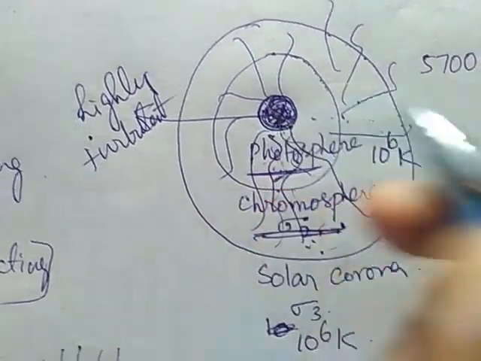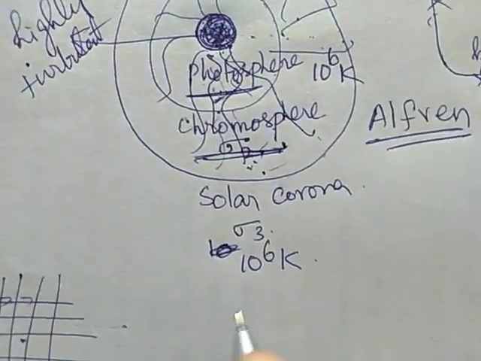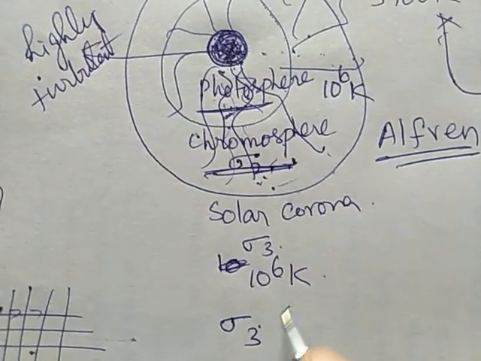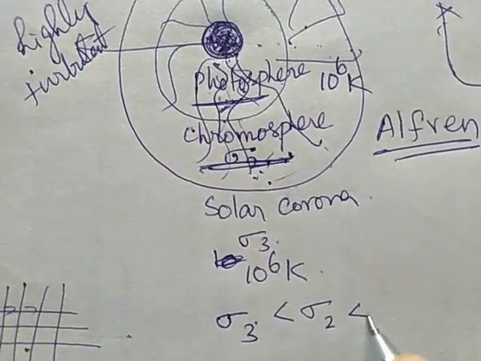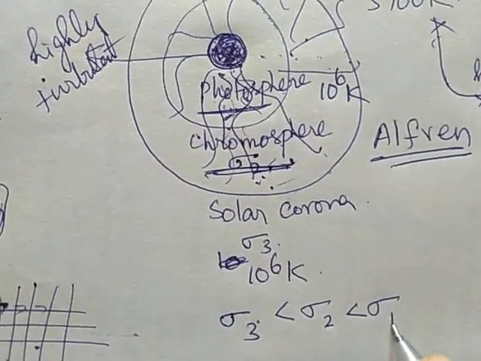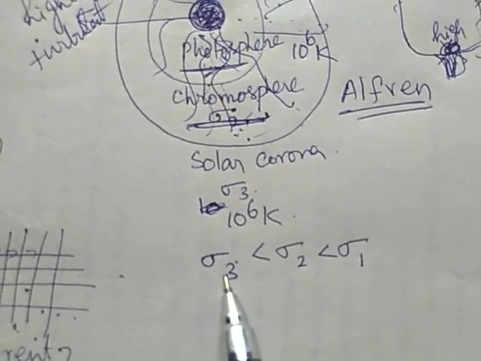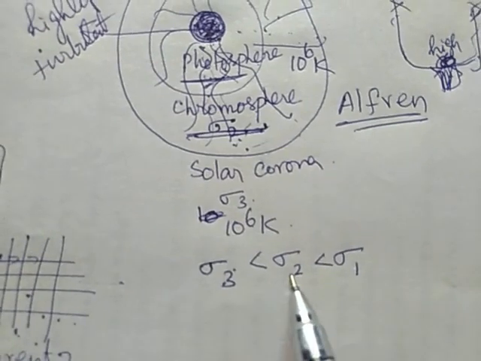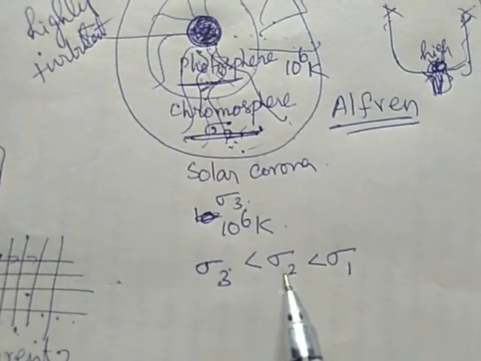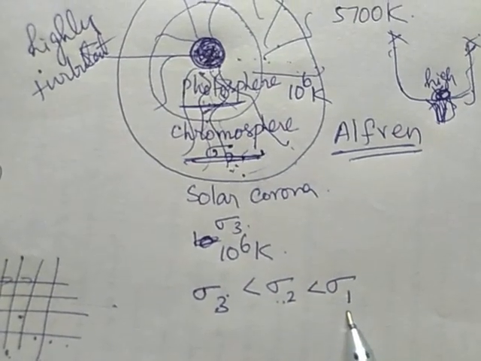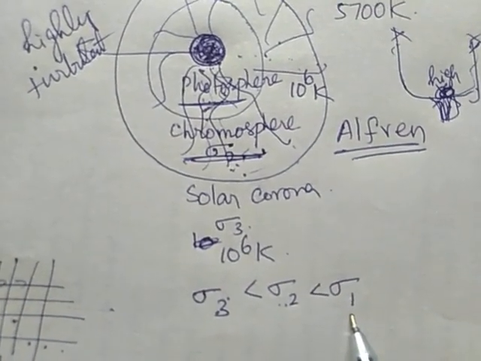Therefore, we have sigma 3 less than sigma 2 less than sigma 1. So, the electrical conductivity at the solar corona is very low compared to that of the chromosphere, and the electrical conductivity of the chromosphere is very low compared to that of the photosphere.